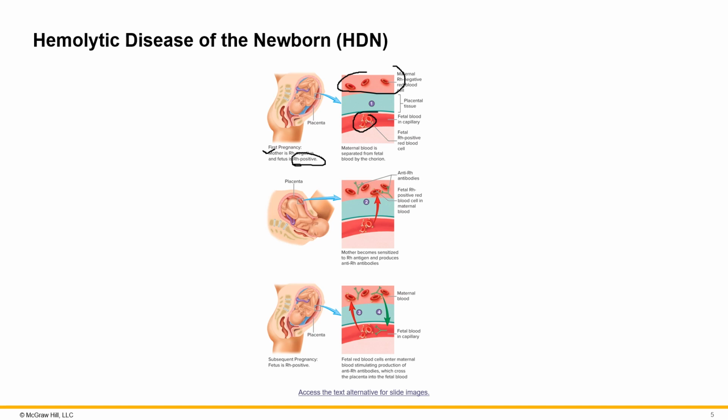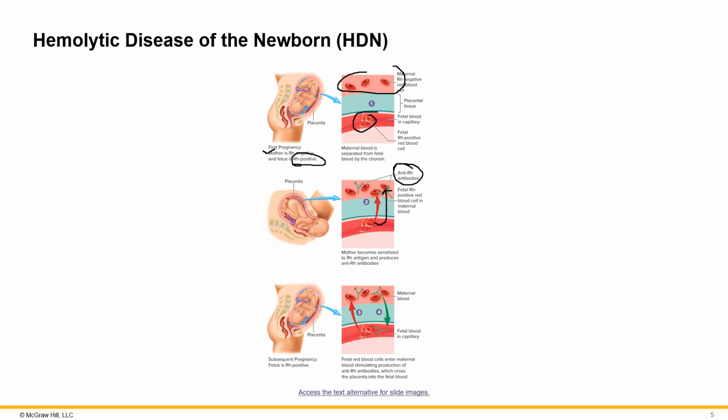What's going to happen is the Rh positive blood cells here are going to travel and end up in the maternal bloodstream. So in the first pregnancy, she develops anti-Rh antibodies because that is the first time that she gets exposed to blood that is Rh positive. She is carrying an Rh positive fetus, and she herself is Rh negative.